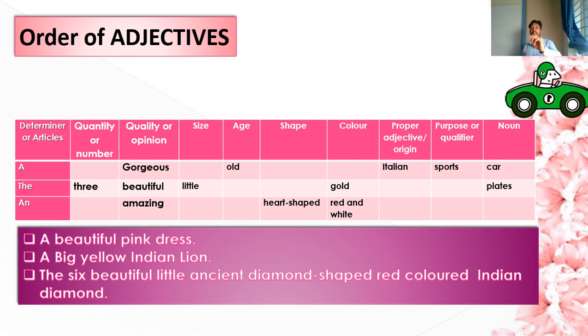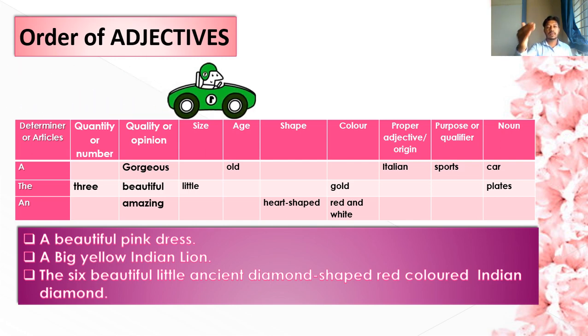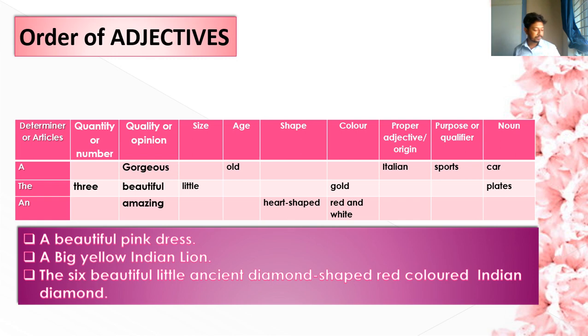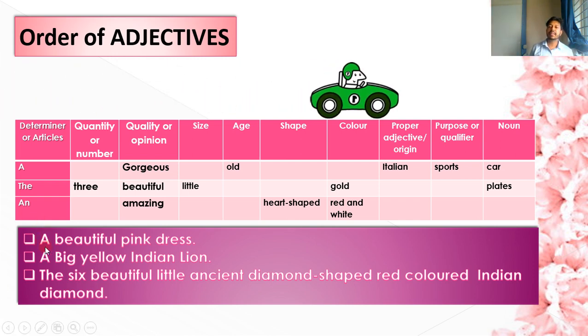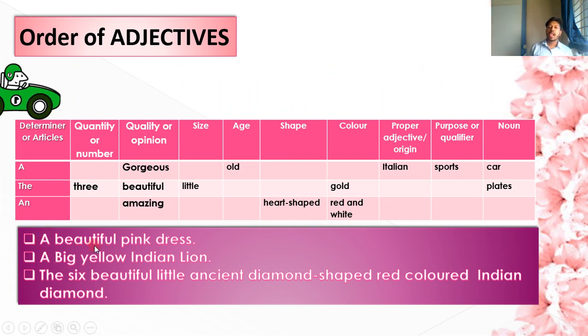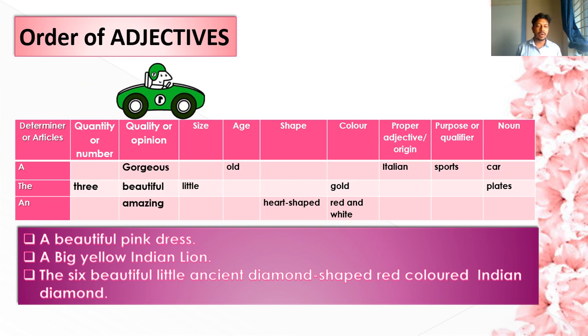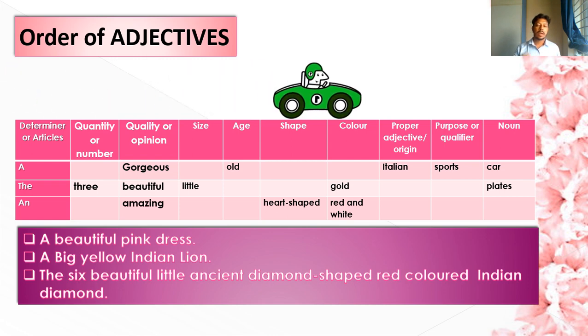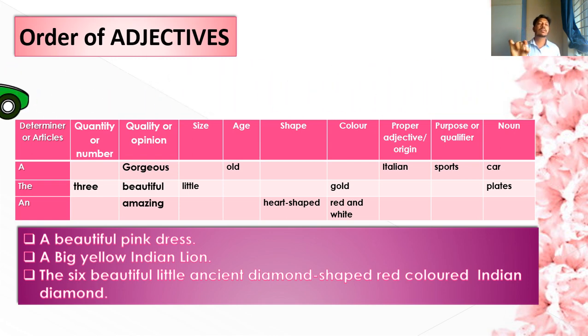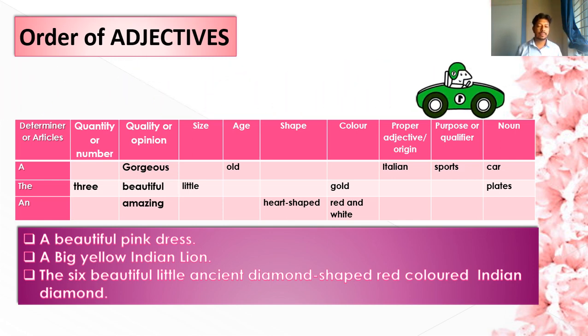So here is the table. I'll go to the table later. At first we have to look at the next table, that is, a beautiful pink dress. Suppose I am telling you a sentence, a dress. Here I am telling the determiner or the article, that is a, and dress is the noun.